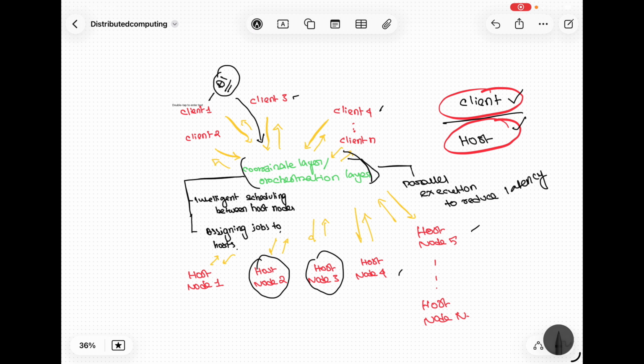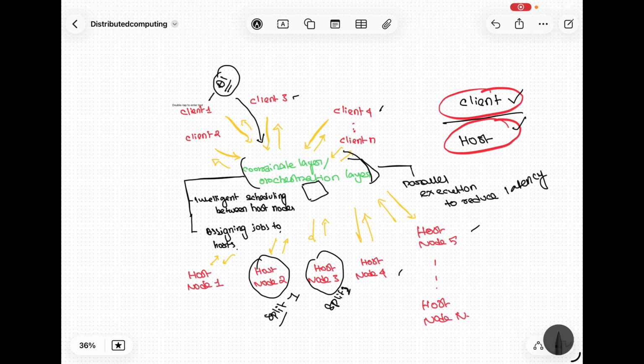For example, this job can be split into two parts, and let's say split 1 is being executed by node 2, split 2 is being executed by node 3. And both of these executions are again sent back to my orchestration layer, and my orchestration layer accumulates both of these outputs and sends back the response to my client, or the final outcome of the execution.